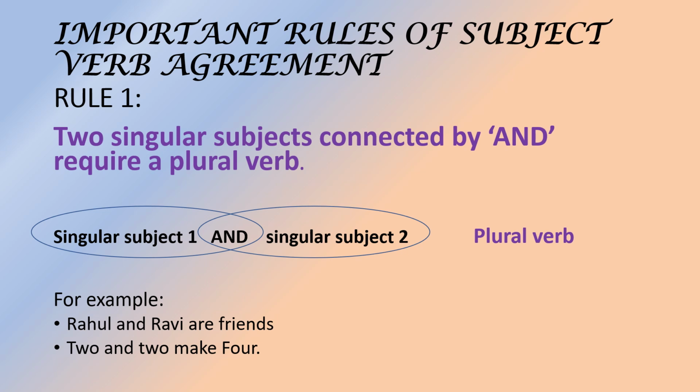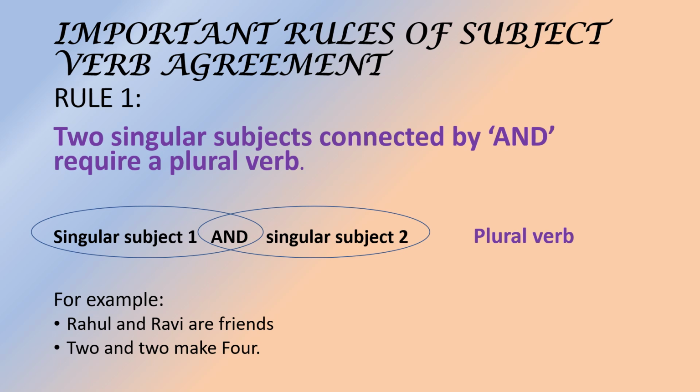Now we shall understand the important rules of subject-verb agreement. First rule. Two singular subjects connected by and require a plural verb. Singular 1, singular 2. Okay.